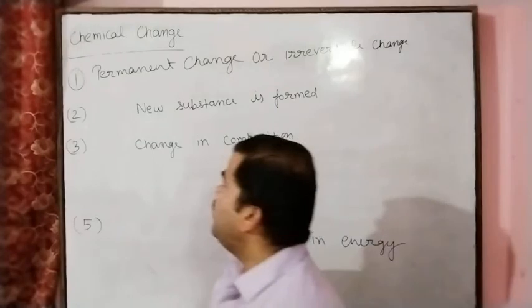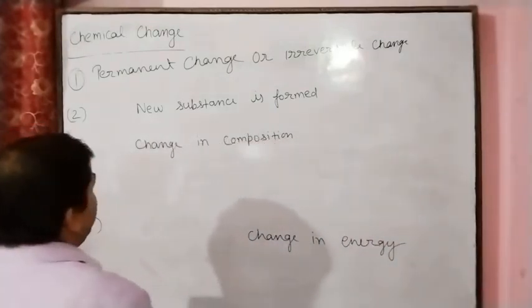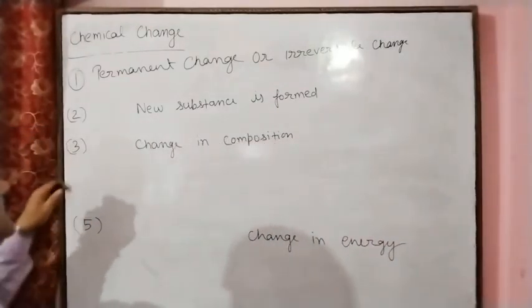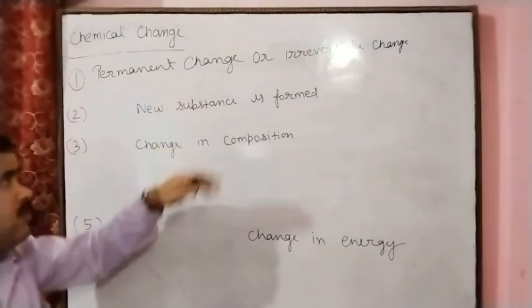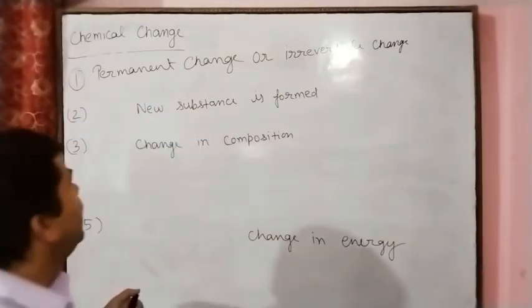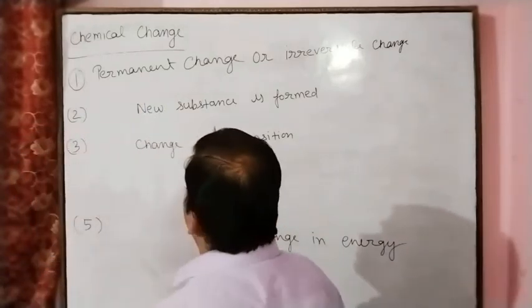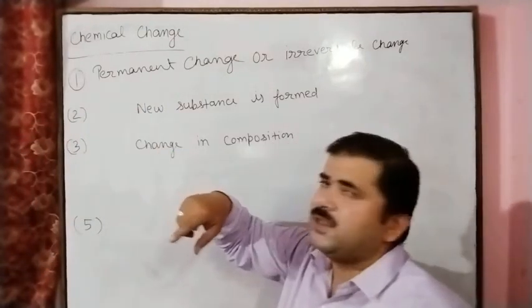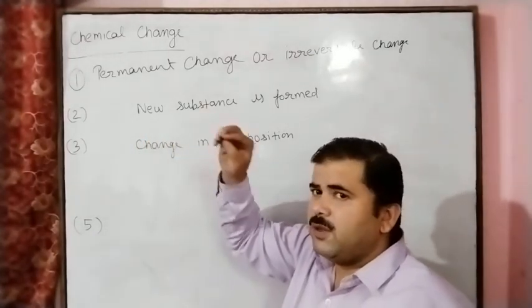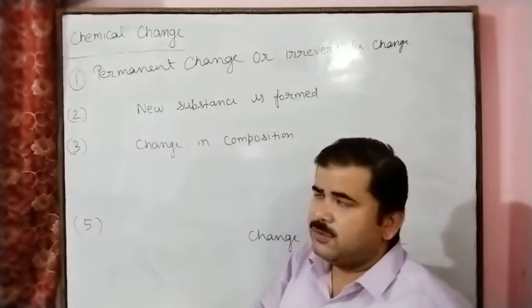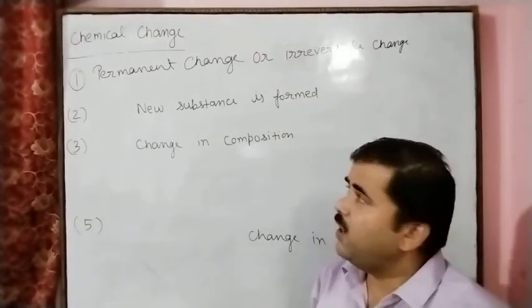And here we will compare and justify whether an example is a physical change or a chemical change. First of all, take curd from milk. Milk changes into curd form. This is a chemical change. Why?